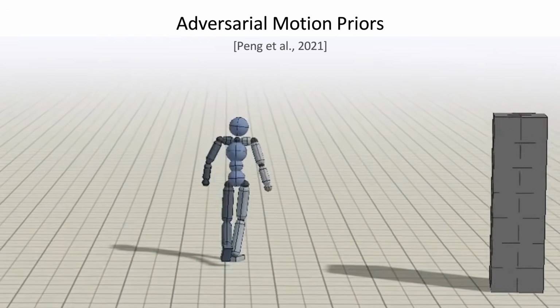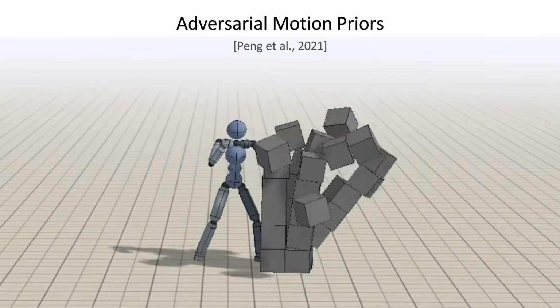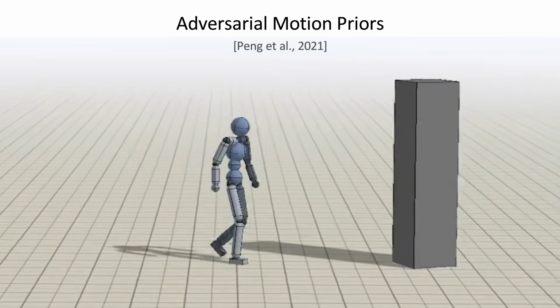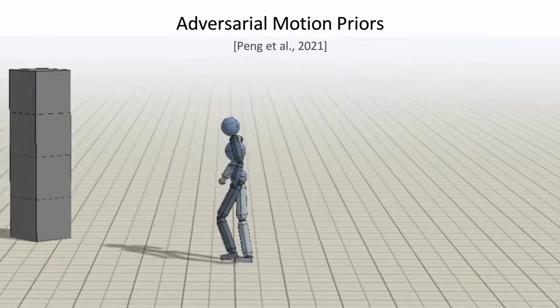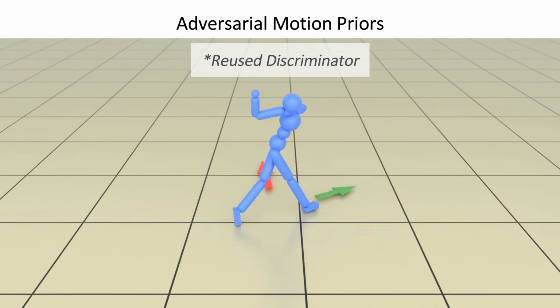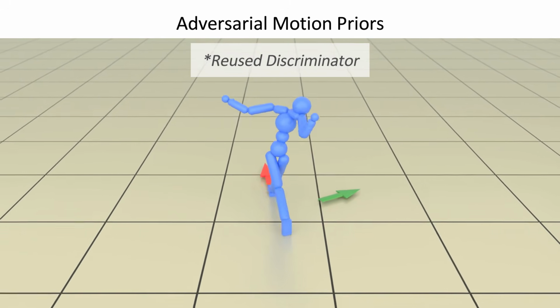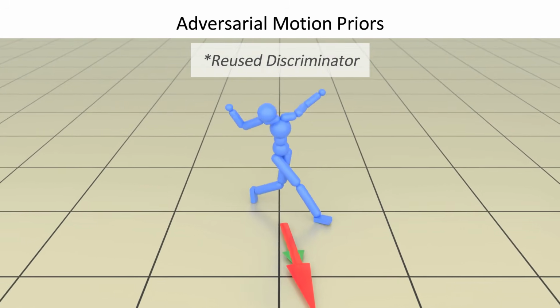Adversarial motion priors enable lifelike behaviors by training a discriminator in tandem with a policy. However, this results in a highly specialized reward model that is tightly coupled to a specific policy. Furthermore, the discriminator must be continuously trained using the motion dataset. Therefore, a discriminator trained with one policy cannot be easily reused to train new policies.